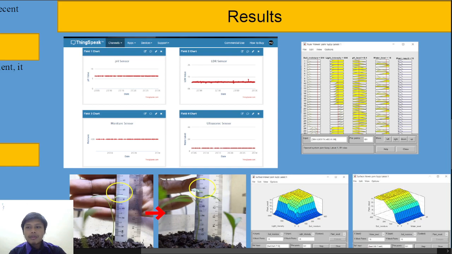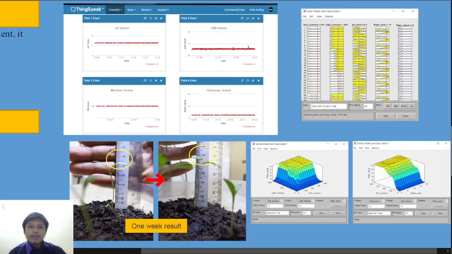For the result, there are two types of result. First, we have the result that can be displayed on ThingSpeak, and the result can be stored. For the first sensor, which is the pH sensor, it will display the pH value in the water storage, and then the LDR sensor will display the intensity of the light, and the third sensor, which is the moisture sensor, will display the moisture of the soil, and the ultrasonic sensor will display the water level in the water tank.